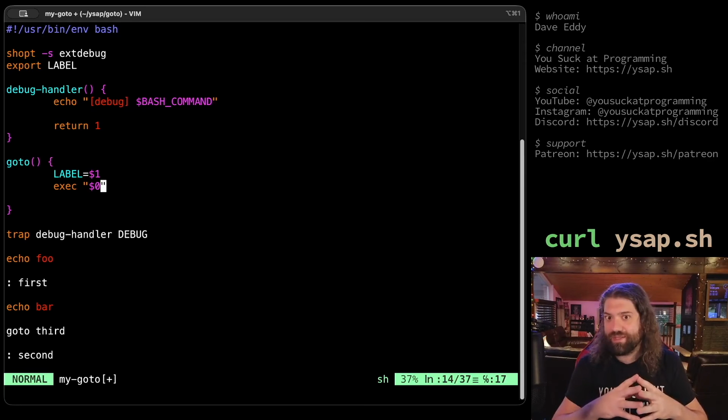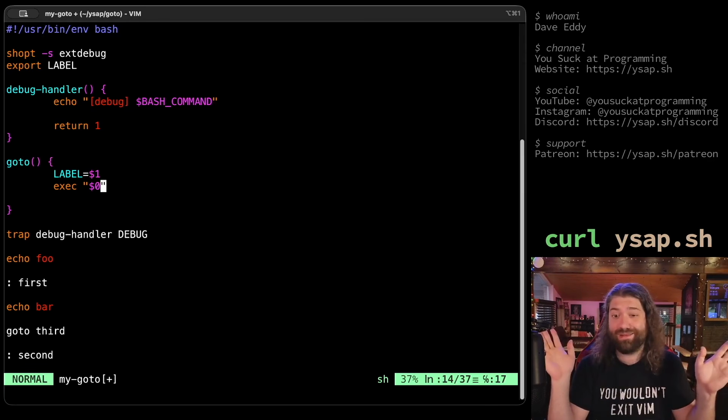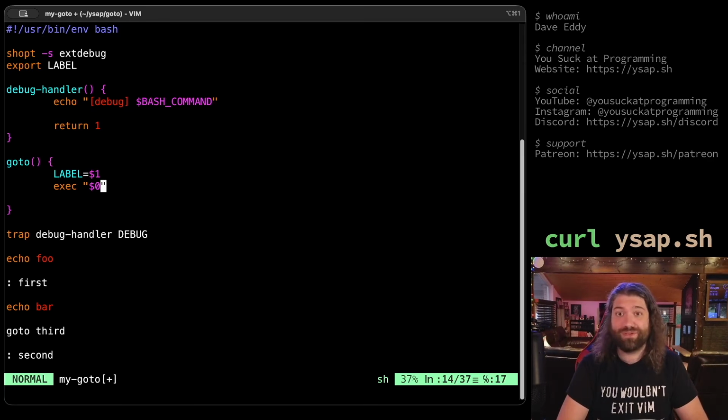Now we are losing arguments. If the user called our script with arguments, we're going to lose those, but I'm not worried about that, okay? Because you shouldn't be doing this. This is bad. I don't know if I can stress this enough. This is not something you should be doing in your scripts. You're just watching this because this is fun, okay, guys?